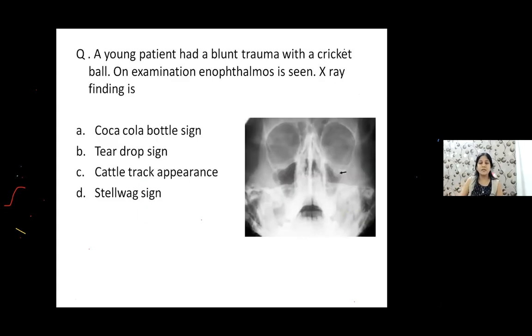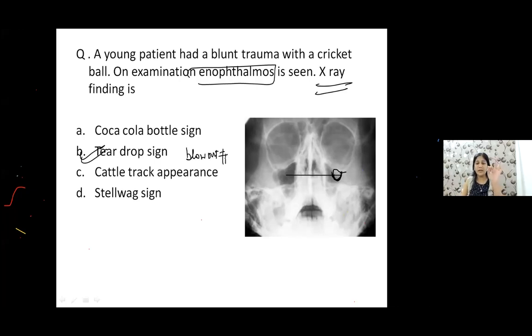Okay. Now, something as an X-ray picture, read this question well. There has been a young patient who has a history of blunt trauma with a cricket ball. Trauma with a cricket ball, and you saw that the eye has gone inside. This is a sunken eye. Okay, so what can be the X-ray finding here? What is this, guys? This is a typical teardrop sign. Do you see it? Teardrop sign can be there when you have a blowout fracture.